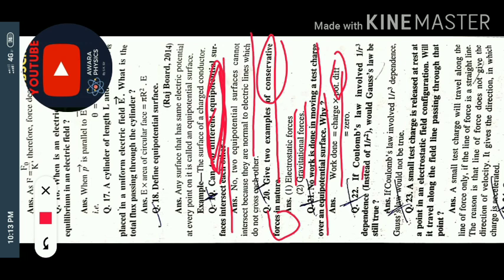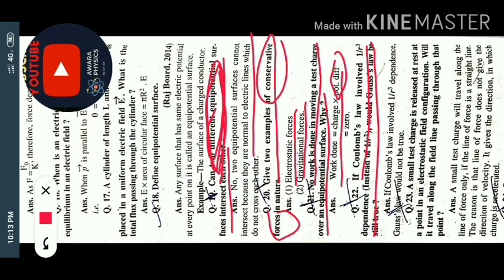If Coulomb's law involved 1 upon r cube dependence instead of 1 upon r square, would Gauss law still be true? See, the question says that if Coulomb's law followed F directly proportional to 1 upon r cube. In reality it is 1 upon r square.